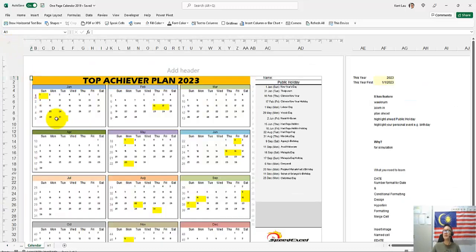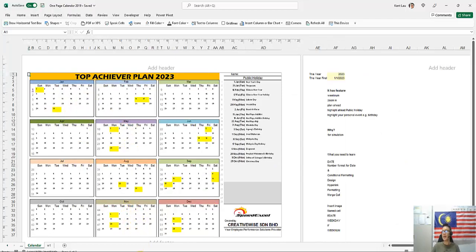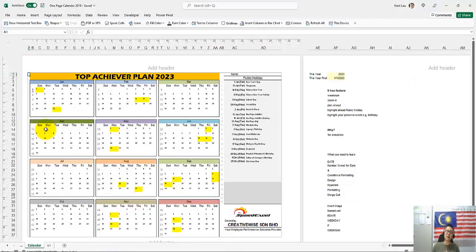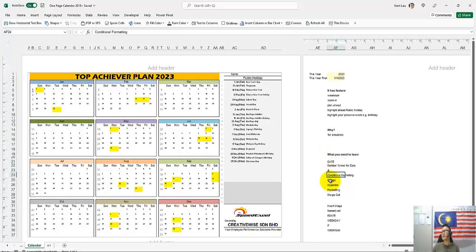So you've got a calendar, okay? You look at that. This is a calendar, and I improvised it from here. This calendar comprises the knowledge that you need to learn, which is how to use the date functions, the number format, the AND, the conditional format, the design, the hyperlink, formatting, merge cells, insert, name cell, date, ISDATE, weekdays, week numbers, all these, and design files as well.